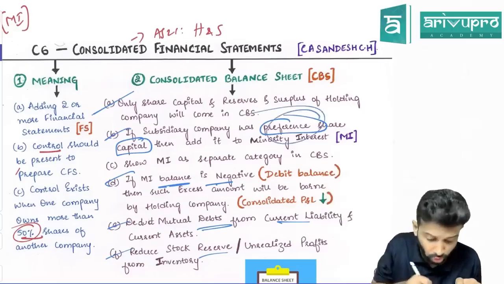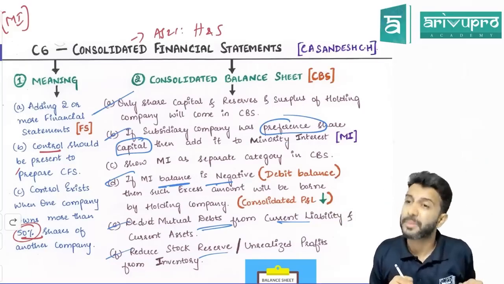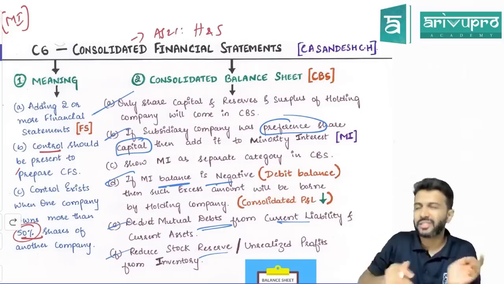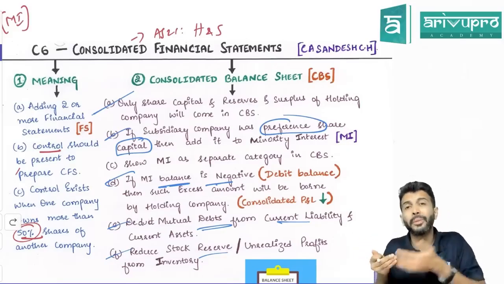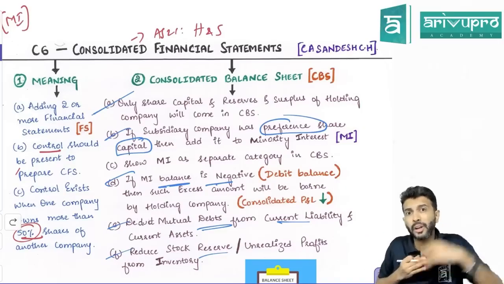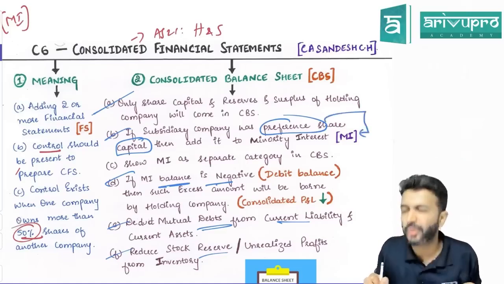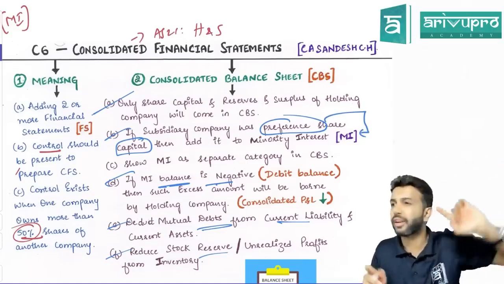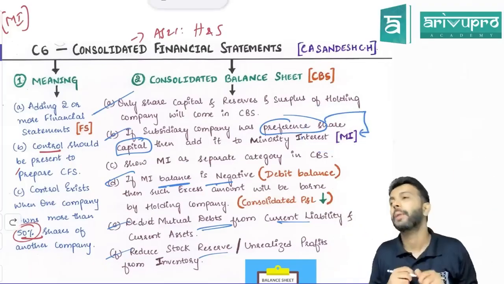But now we're not talking about equity share capital. We are talking about preference share capital of the subsidiary company. Okay. So if the subsidiary company has any preference share capital, is this held by the parent or holding company or somebody else? Somebody else. If it is held by somebody else, whatever is the value of preference share capital, add it to minority. You prepare a working note for minority interest. Add preference share capital to minority interest.